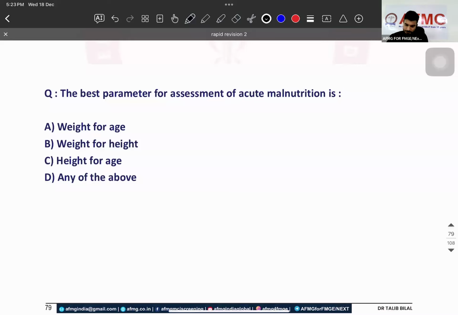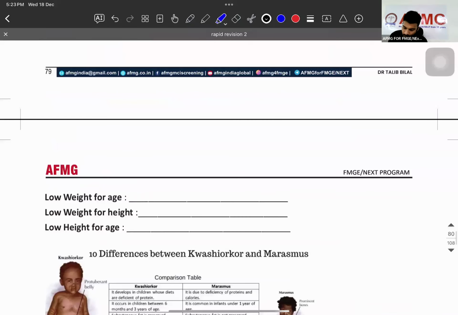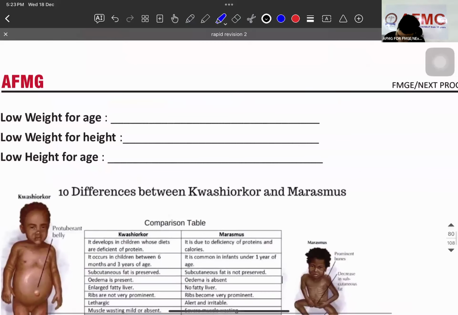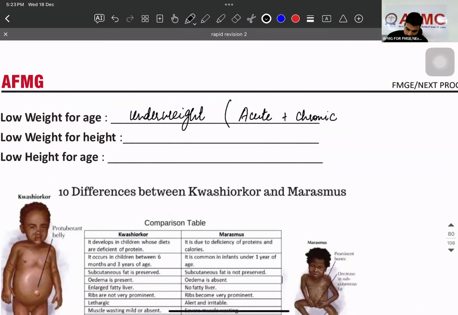Very good. What is the answer? Weight for height. Now decreased weight for age is seen in underweight, or acute plus chronic undernutrition.